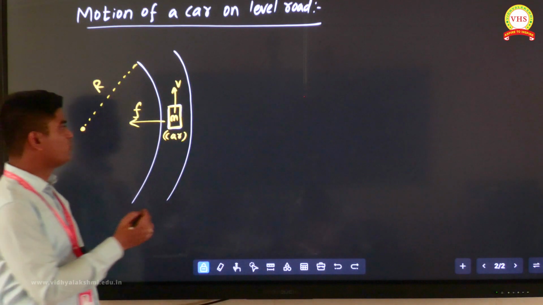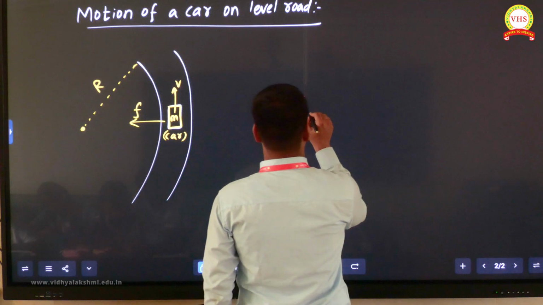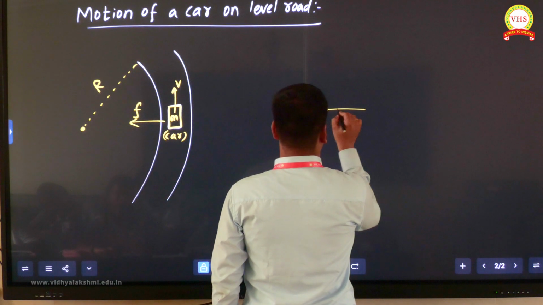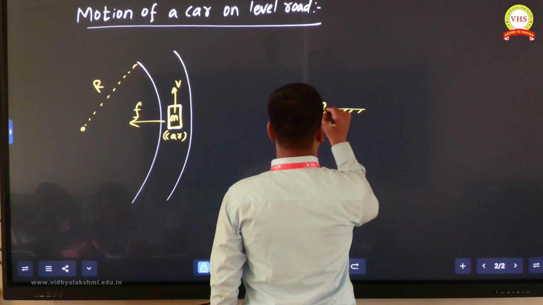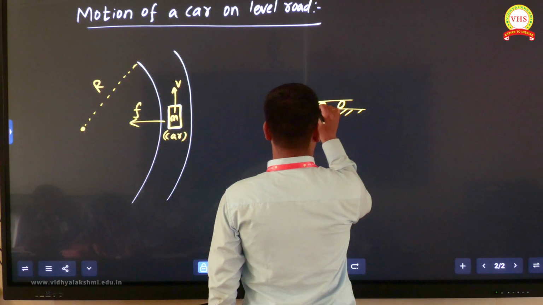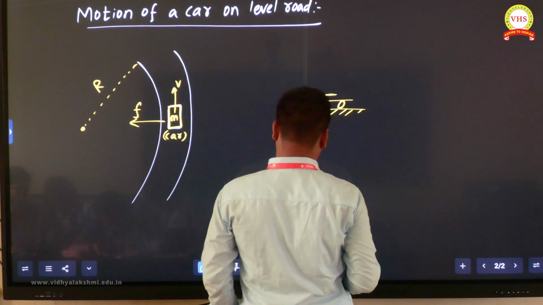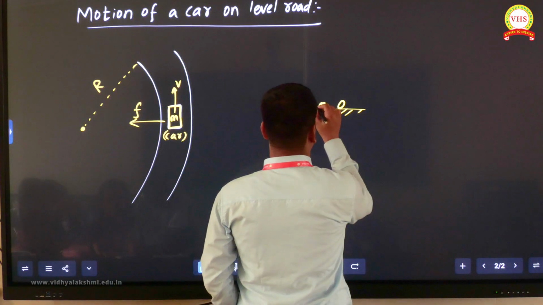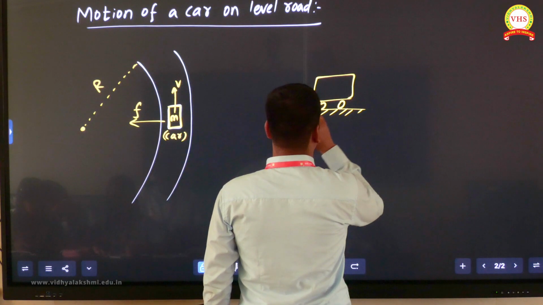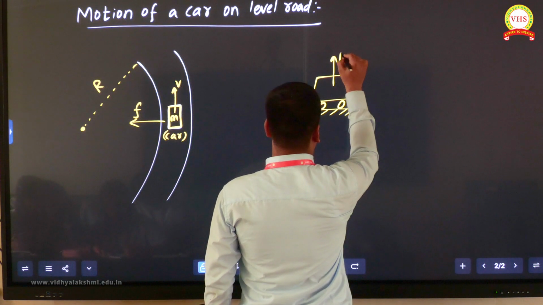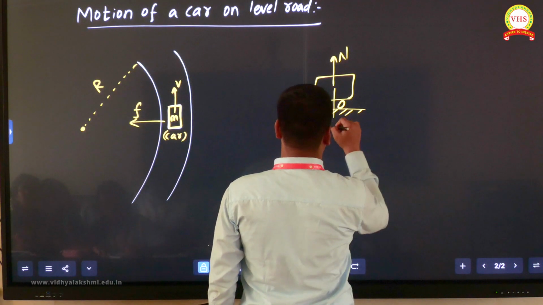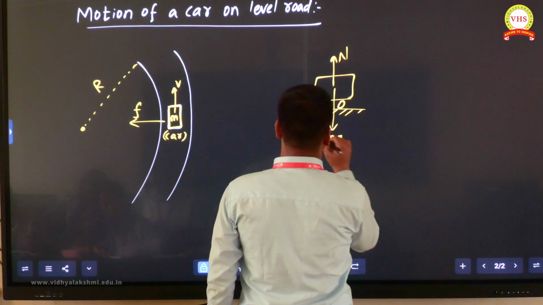Now I'll draw the free body diagram for the car on the level road. Let me take one object like this, the car. Now see here, in upward direction one force is acting, that is normal reaction. Downward one force is acting, that is mg.